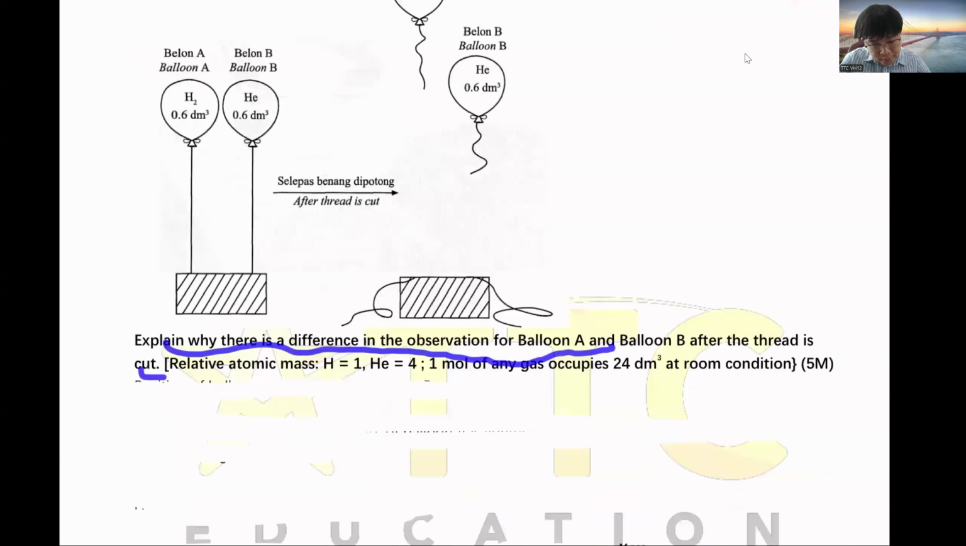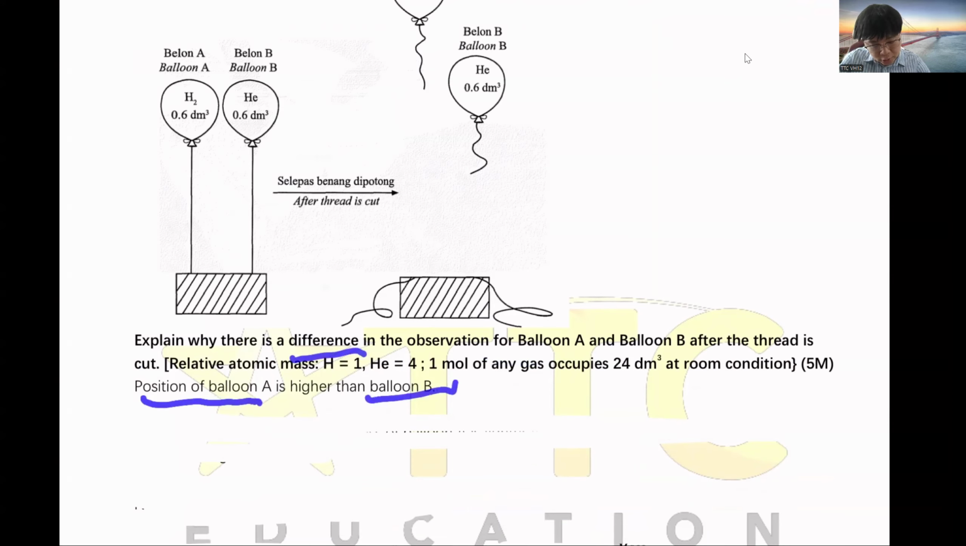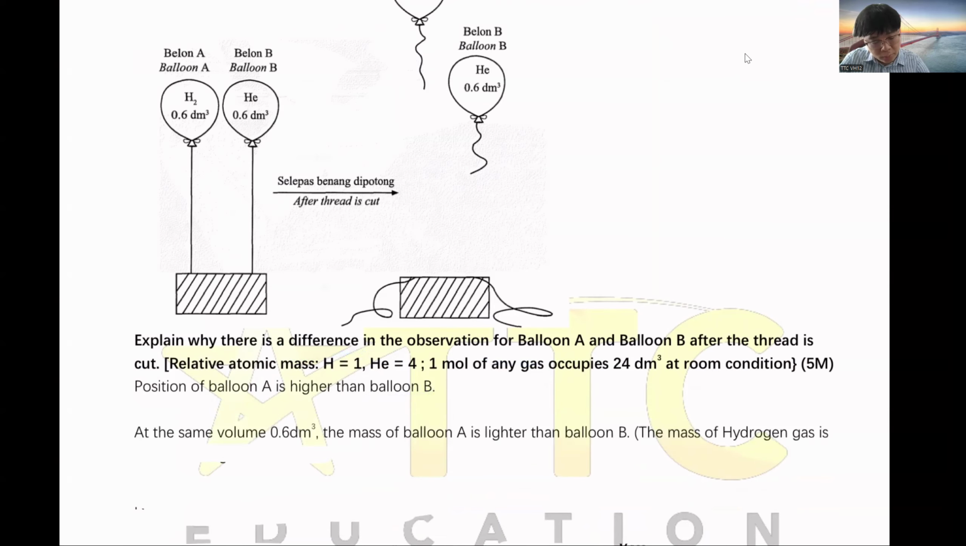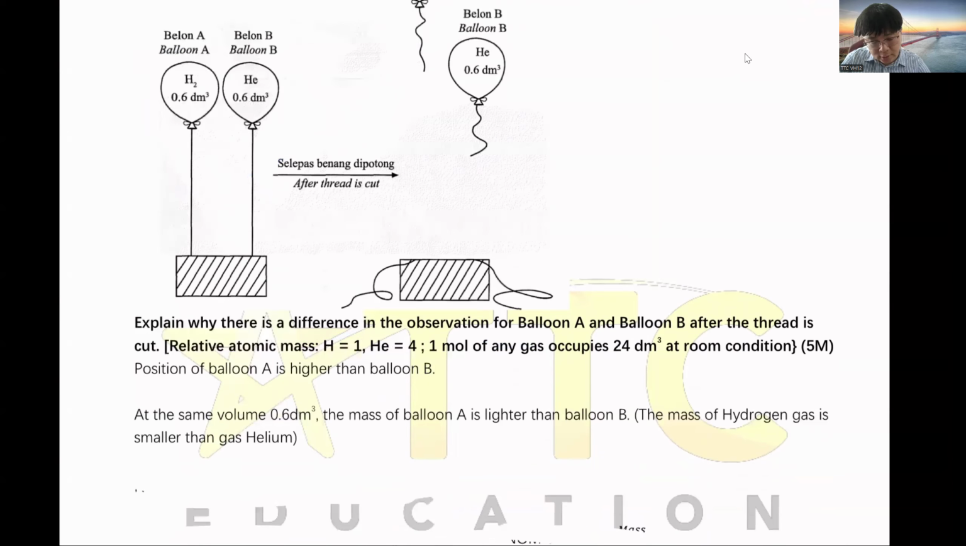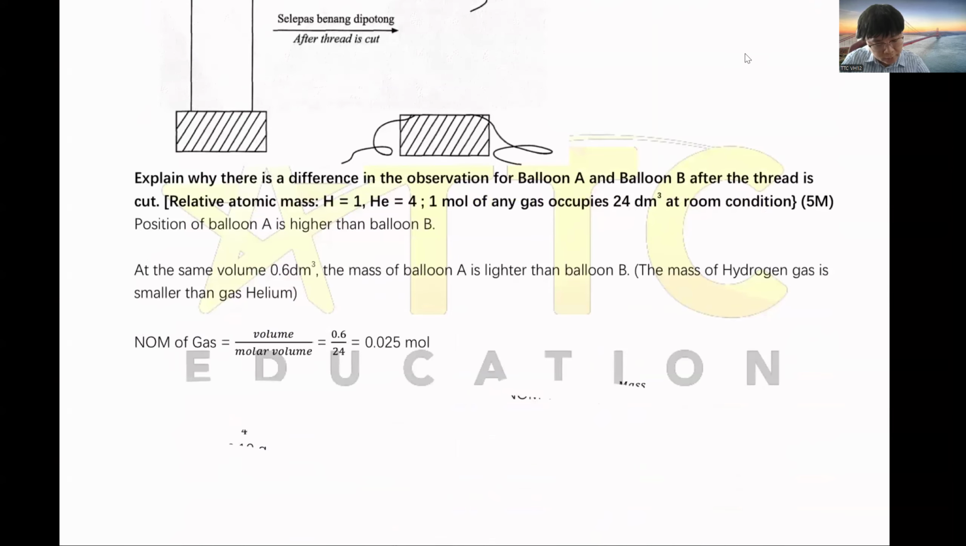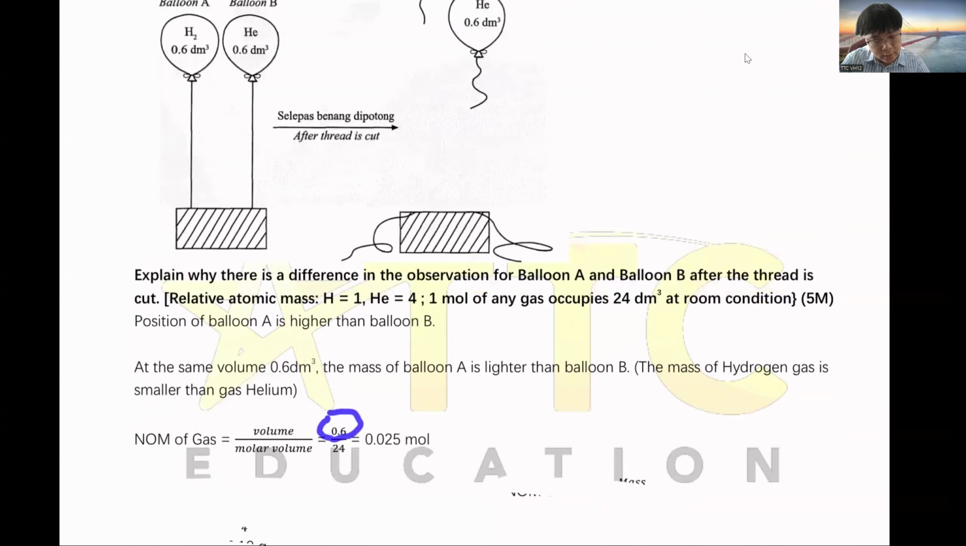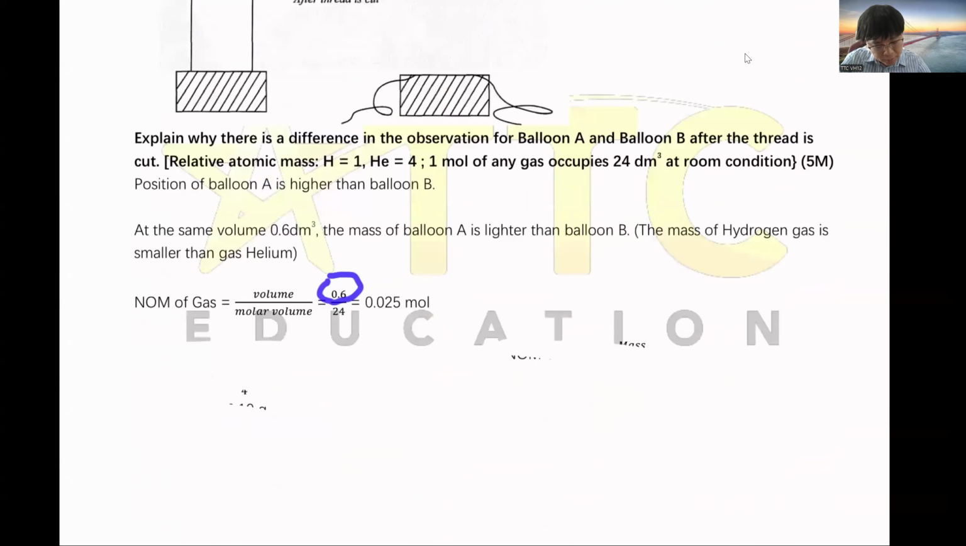So the answer recommended in SPM is like this. First, the differences. You explain the difference is that position A is higher than position B. This will give you 1 mark. Then the reason is that at the same volume, 0.6 dm³, the mass of balloon A is lighter than the mass of balloon B. So it means the mass of hydrogen gas is lower. Now you have to prove it using calculation. I got 0.6 dm³ because the balloon is 0.6 dm³. Then divide by 24, you get 0.025. Then after that, helium is also the same.